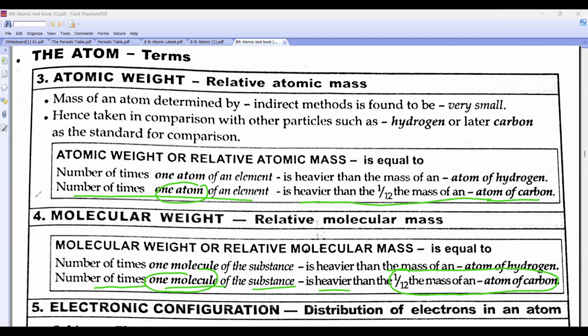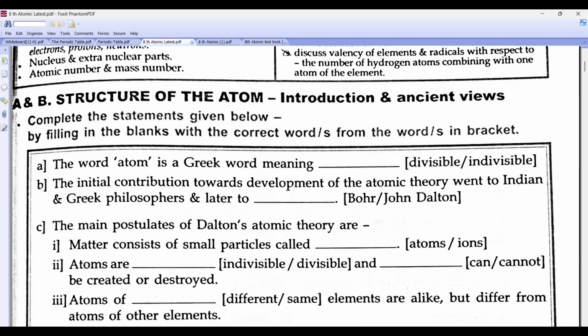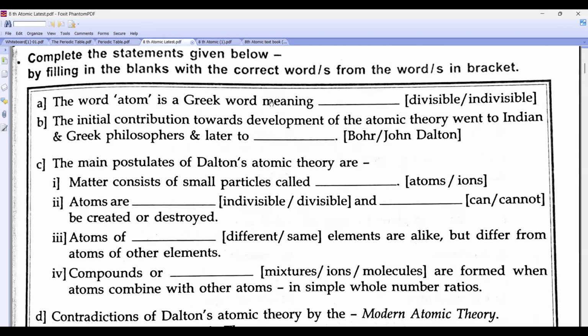Clear? Now, I have given you a worksheet. Do you all know which two worksheets I gave you? This one and this one. Have you all done? Come on. Sir, I'm done. Yes, sir. Okay, now quickly tell me the answer.